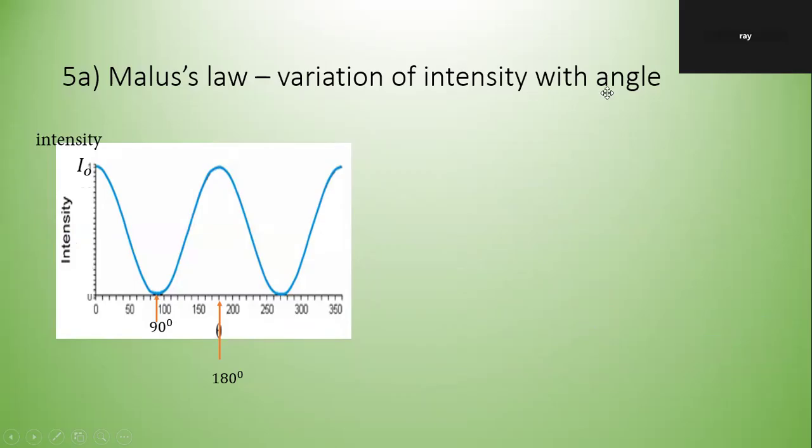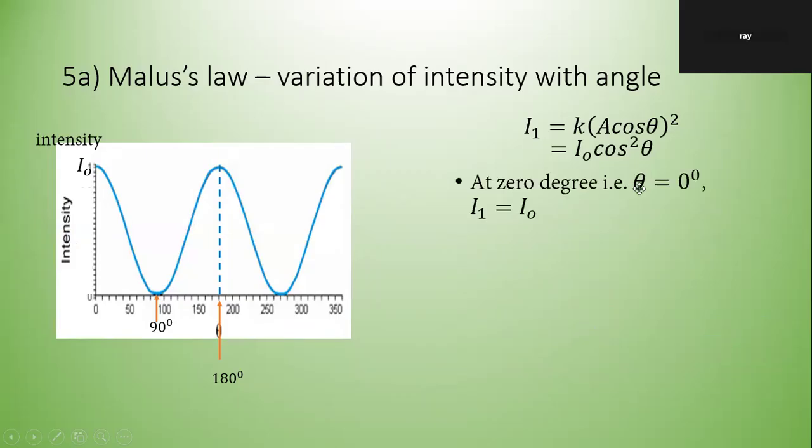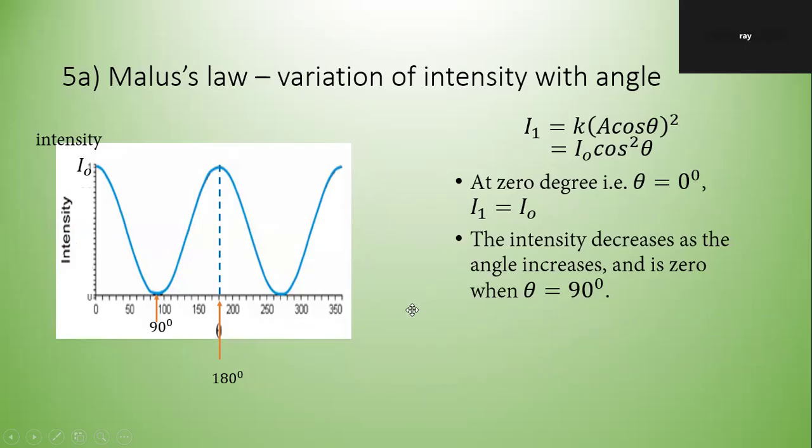Malus's law, variation of intensity with angle. This is I1 equals K (A cos theta) square. At 0 degrees, I1 is I naught. The intensity decreases as the angle increases and is 0 at 90 degrees.